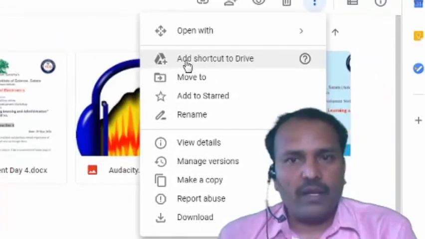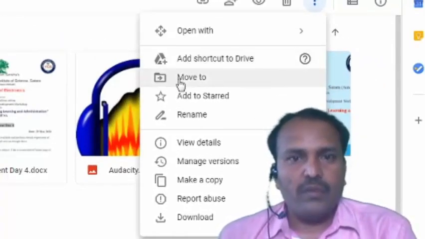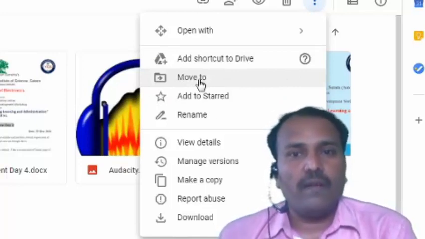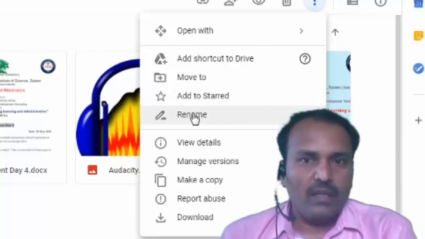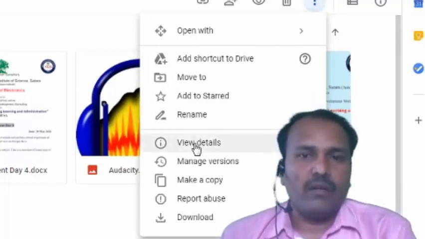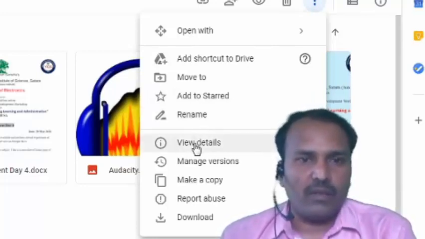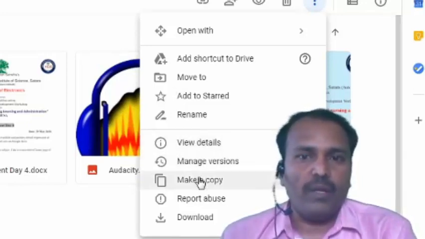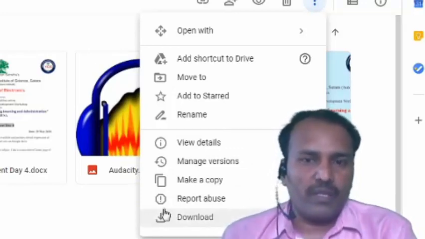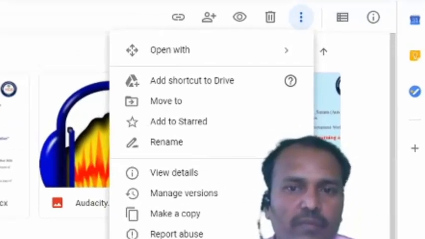As well as you can add a shortcut to Drive, move to another folder, make it starred, or rename this file. Then you can view details about the file, make a copy, or if you want to download to your PC or system, you can download from here.